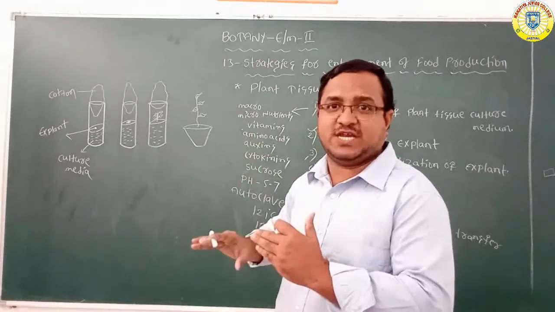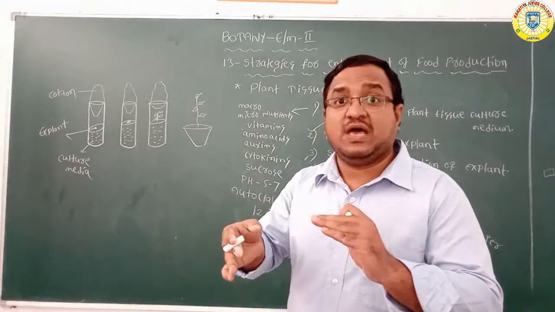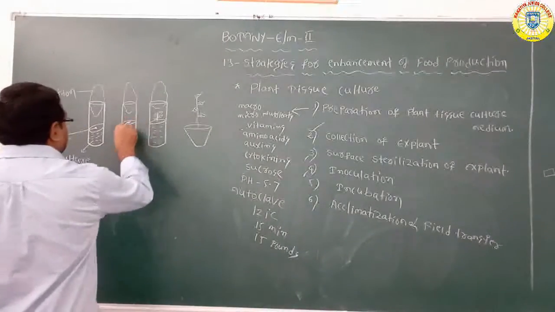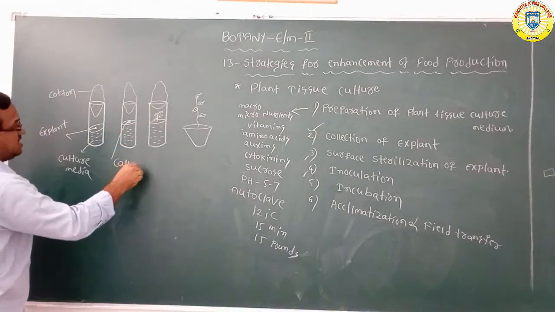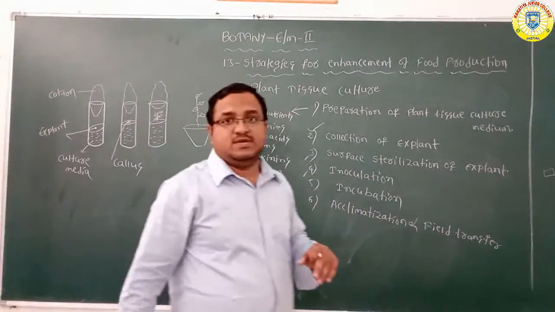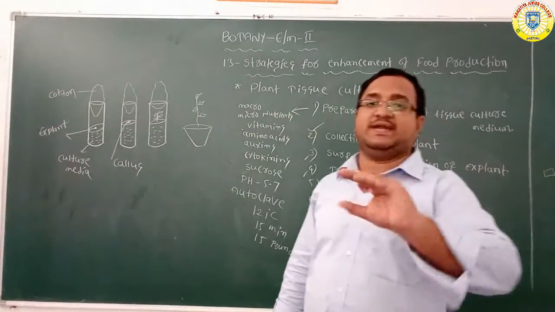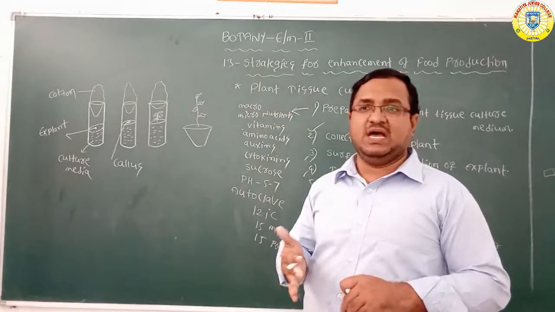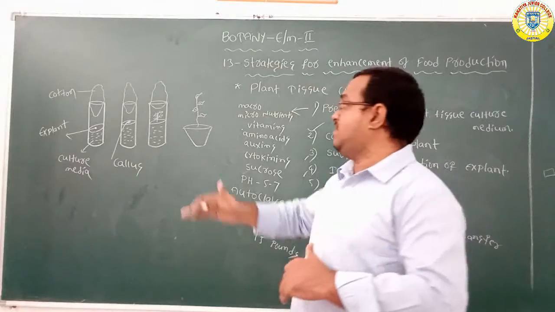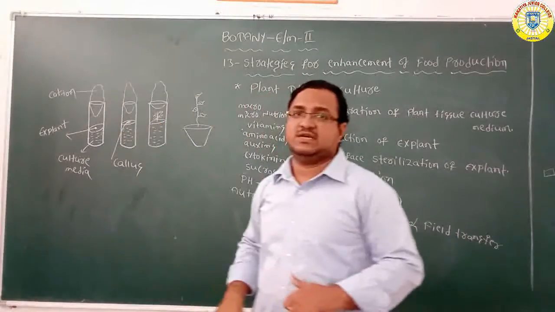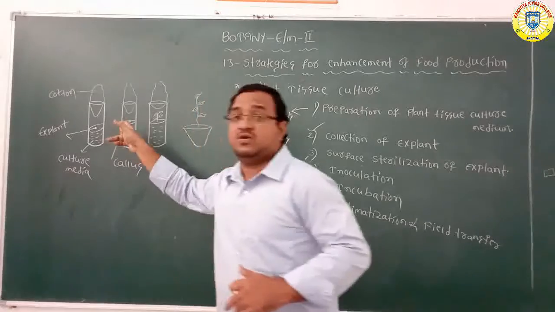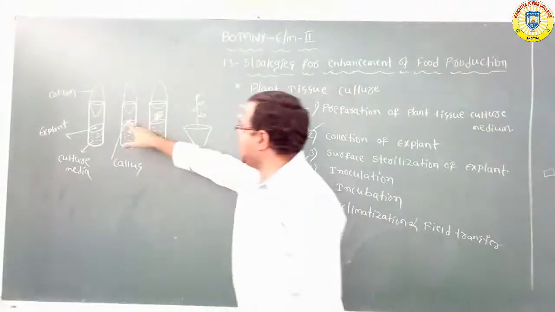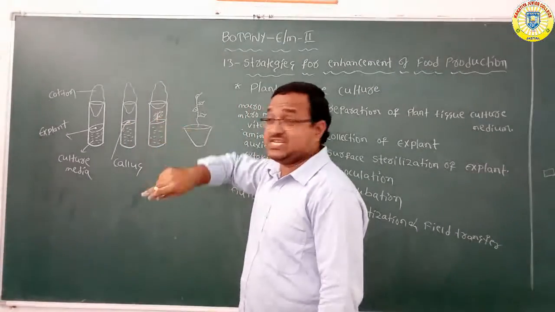After the incubation, the explant is divided into an unorganized mass of cells that is called callus. See, this is the callus. During the incubation you should maintain the proper temperature and proper light. Then the cells of the explant divide repeatedly and grow into an unorganized mass of cells, which is called callus. Here explant is converted into callus. Callus can be regenerated into plantlet.